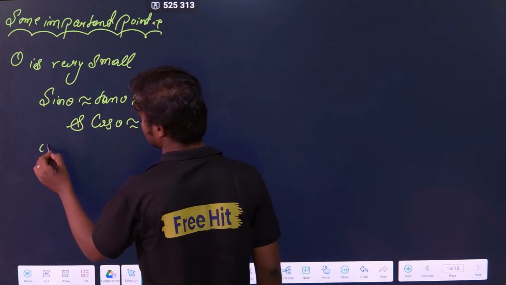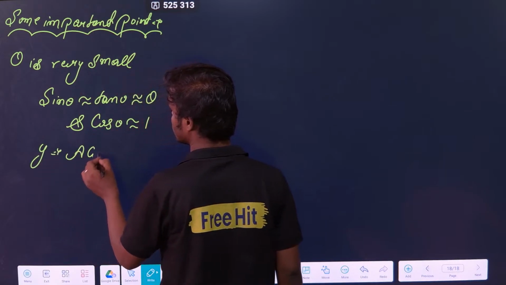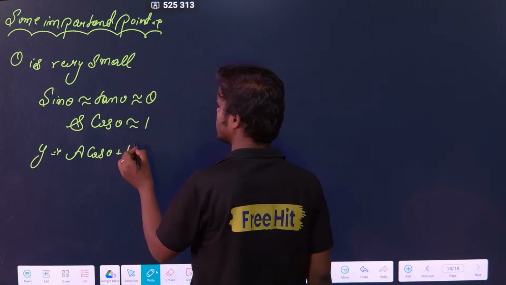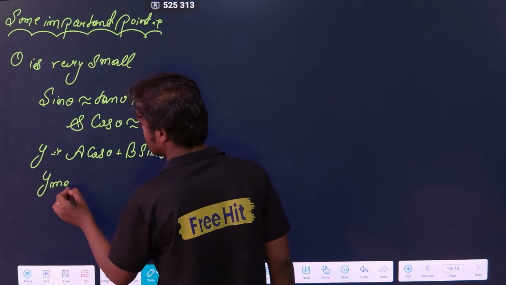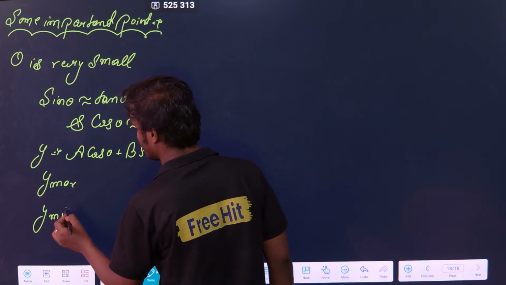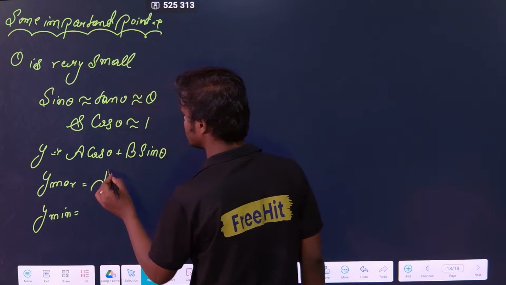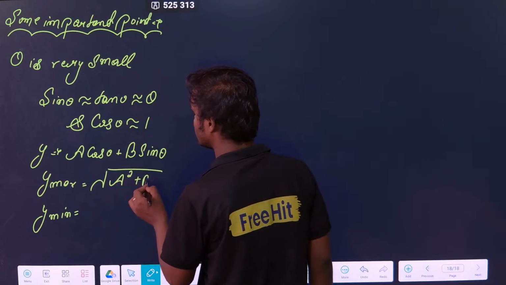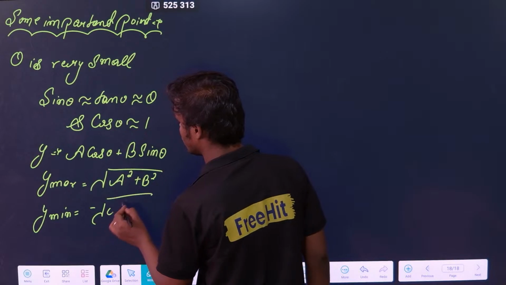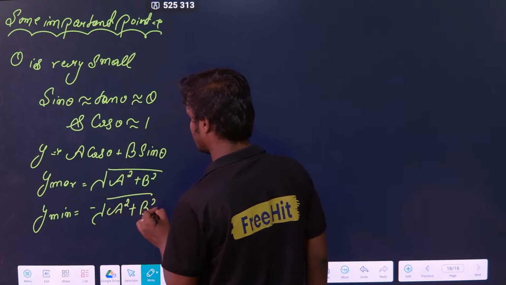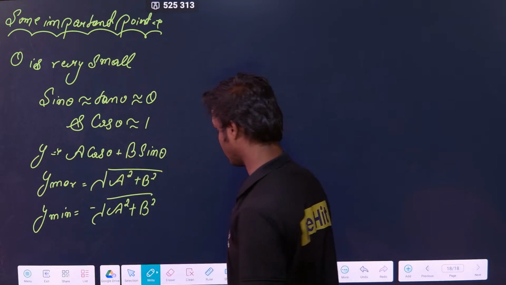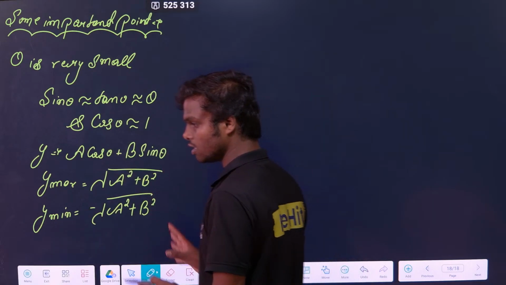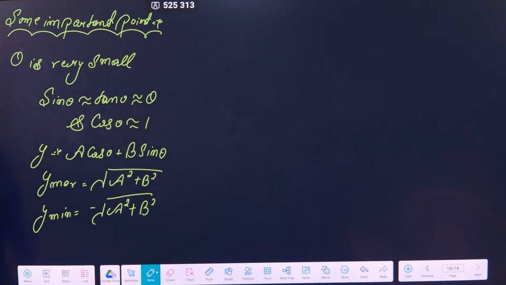Clear? Second thing, y is equal to a cos theta plus b sin theta. If this is there, then what is y max and what is y min? Y max is root over a square plus b square. Y min is minus root over a square plus b square. Only the minus sign will come. That is the maximum and minimum value of this. Clear? Any doubt till here?